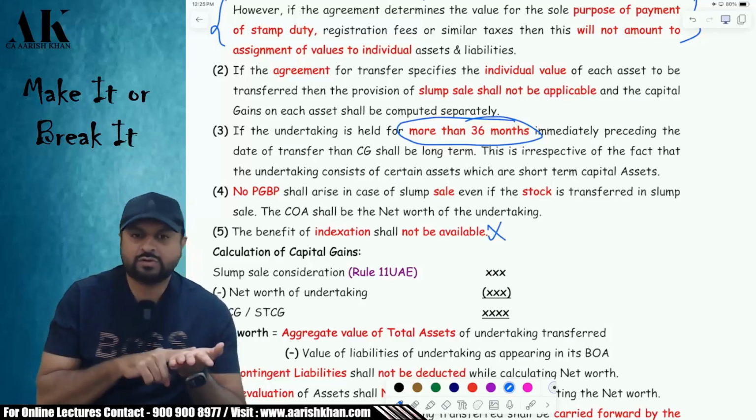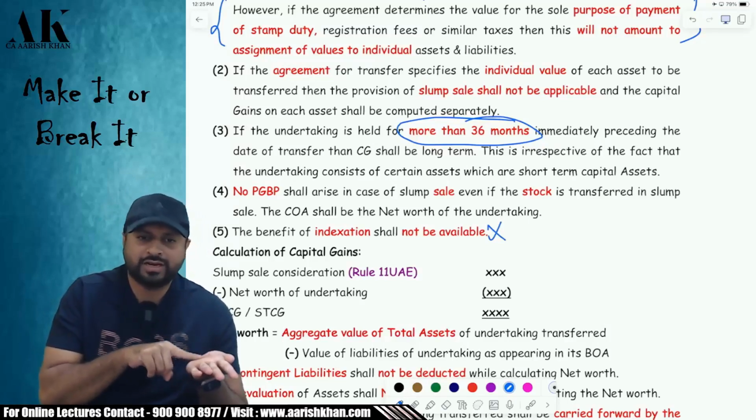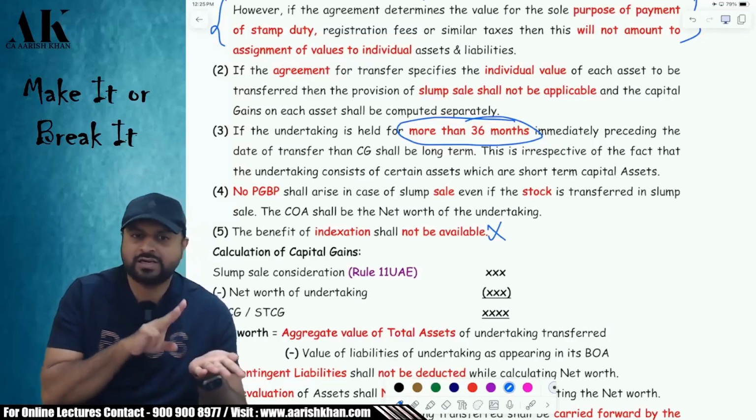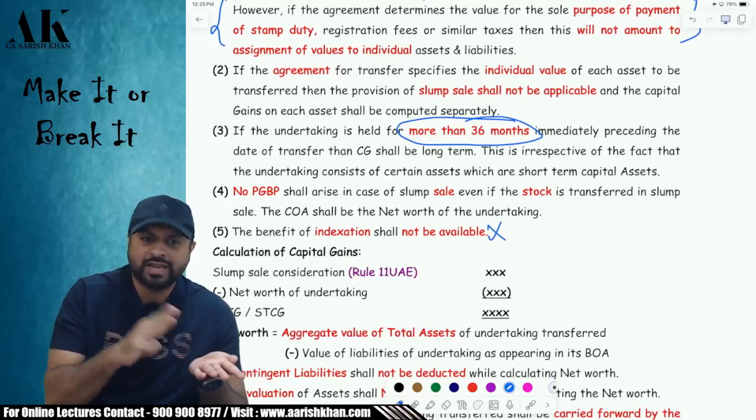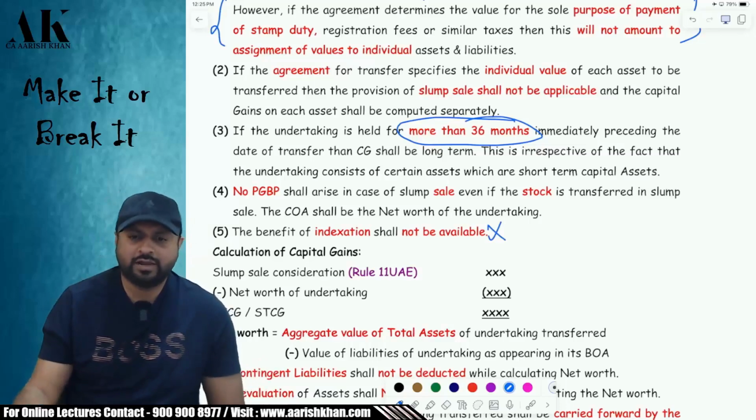Before this, where was indexation not allowed? Under the first proviso to Section 48, indexation was not allowed on bonds and debentures, indexation was not allowed on market linked debentures and specified mutual funds, and this is the fourth place where the government is not allowing you indexation. Okay, I hope you remember that.